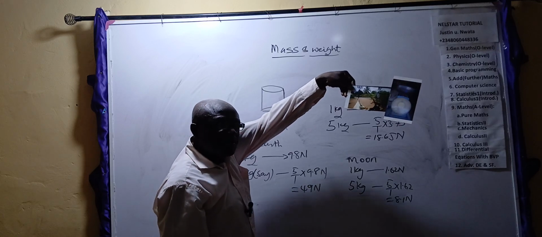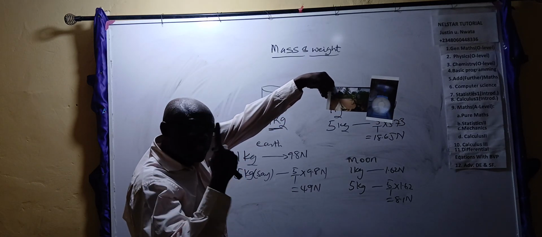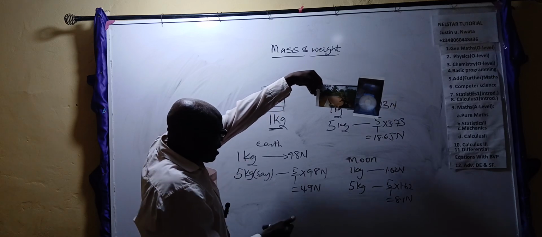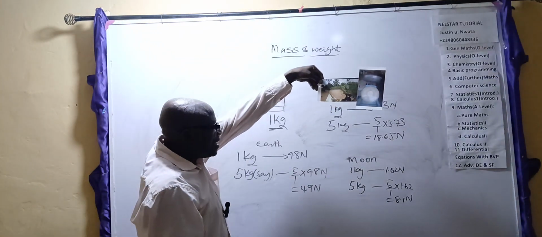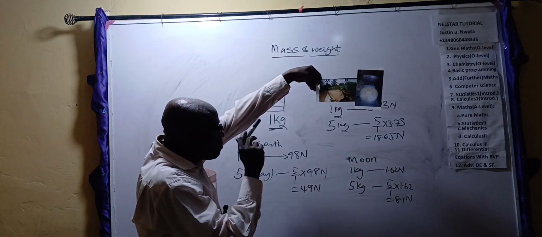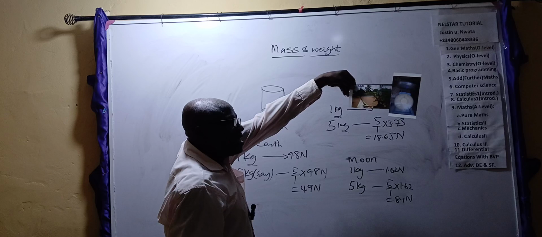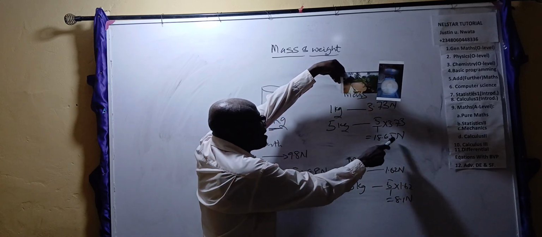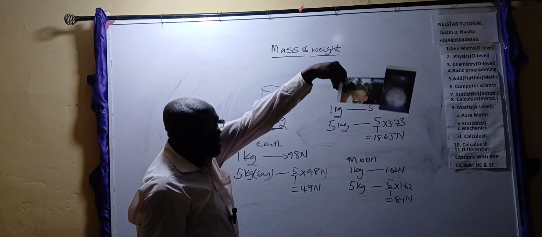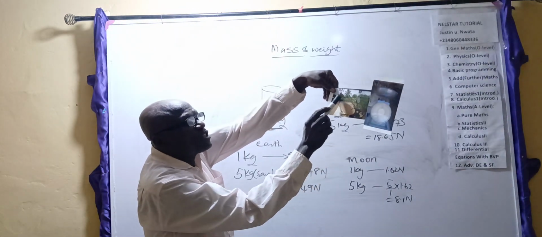So with this weighing I'm showing you now, I'm on Earth. If I weigh a 1 kg mass here on Earth, I should expect 9.8 Newton. That should be the weight. Now, if I take that 1 kg mass to the moon, it will give me 1.6 Newton. If I take that 1 kg mass to Mars, it will give me 3.73 Newton. As I'm going to the moon, on Earth and on Mars, I'm carrying these machines, this thing you are seeing here.